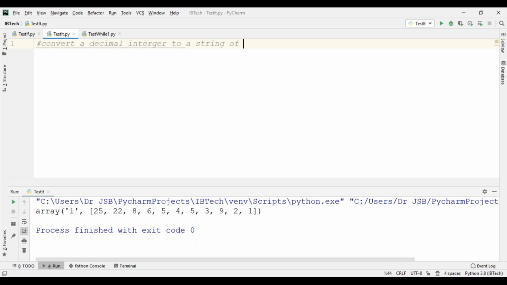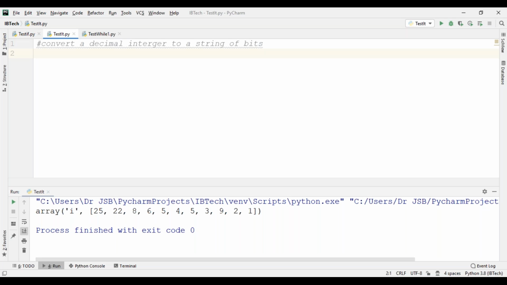We want to convert decimal to binary format, right? So how can we do it as a practice? For example, if you give some number, that number is automatically converted to binary digits. How can we convert?